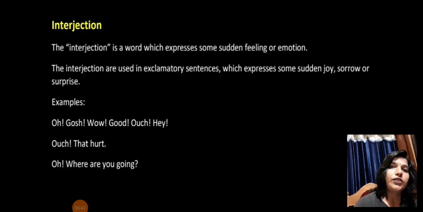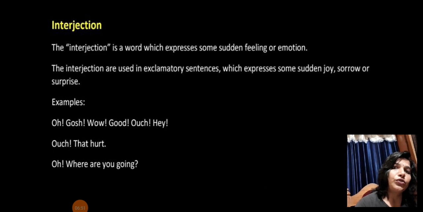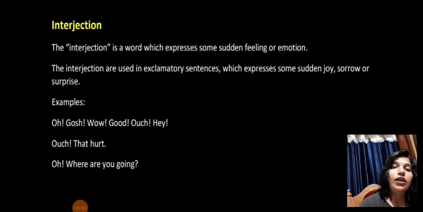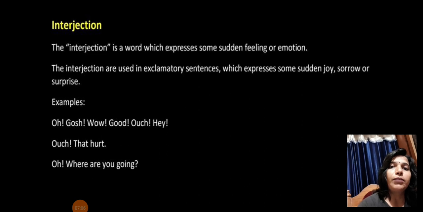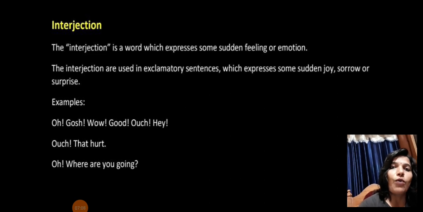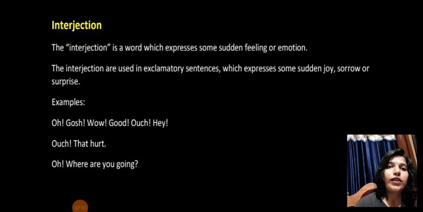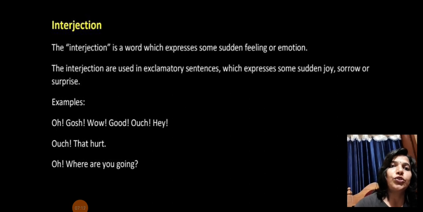Let's move to the last one, interjection. An interjection is a word which expresses some sudden feeling or emotion. Our sudden reactions come in this, and you could see these interjections along with exclamation marks. These are called exclamatory words. Examples are oh, cause, how, wow, good, ouch, hey. These come under interjection.